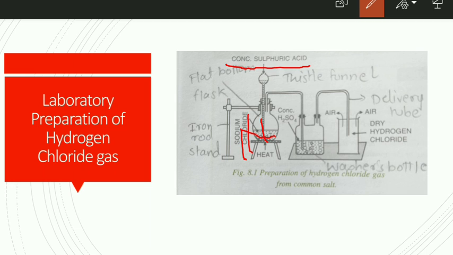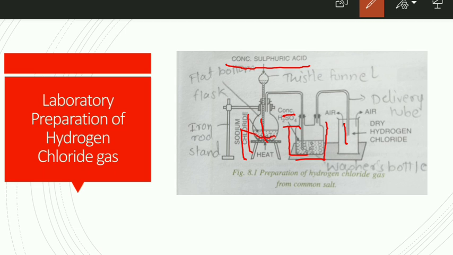Now the reaction proceeds slowly in the cold, so we have to provide heat gently, not vigorously. The gas is dried by passing it through the washer bottle. This is the washer bottle, and in it concentrated sulfuric acid is there. Now it is collected by upward displacement of air in a gas jar. By this process the hydrogen chloride gas is collected.